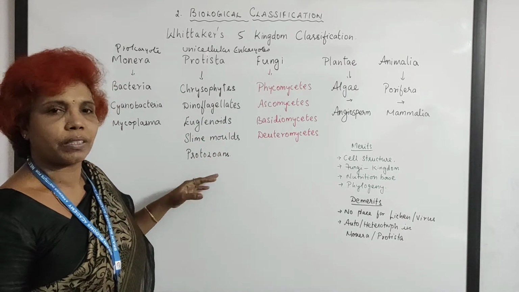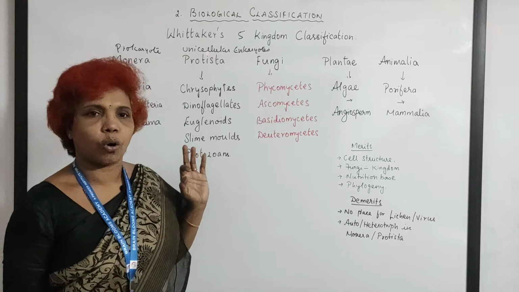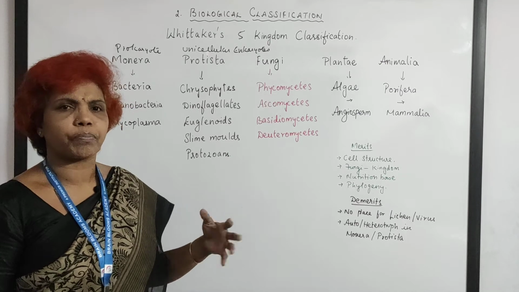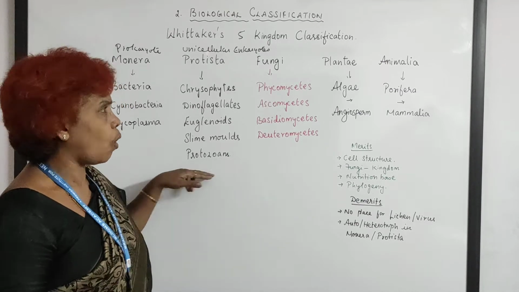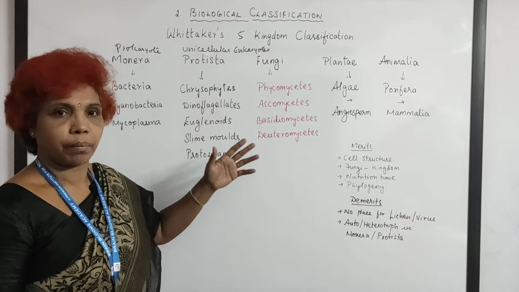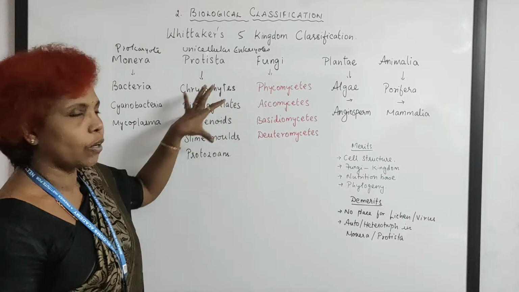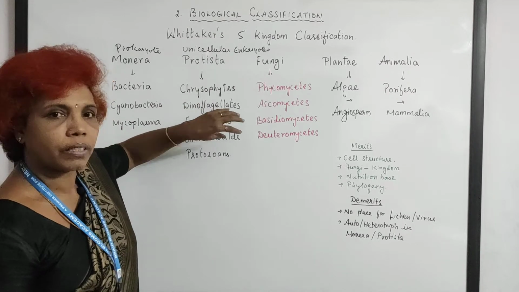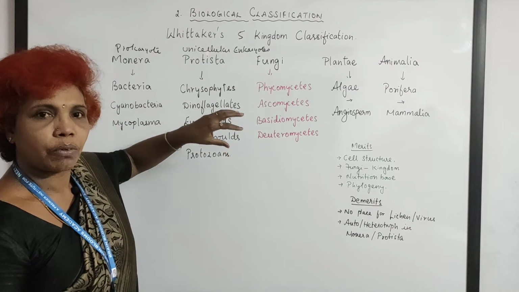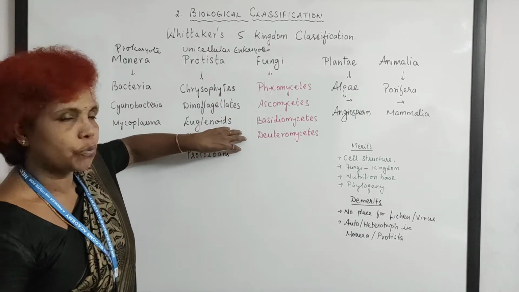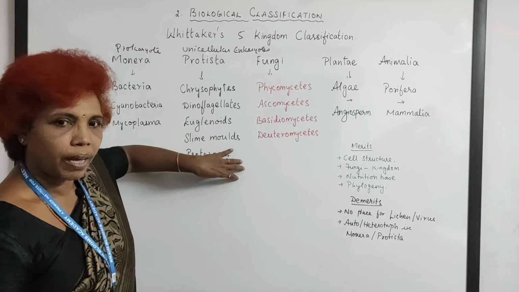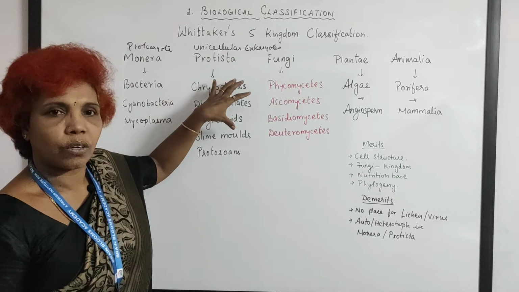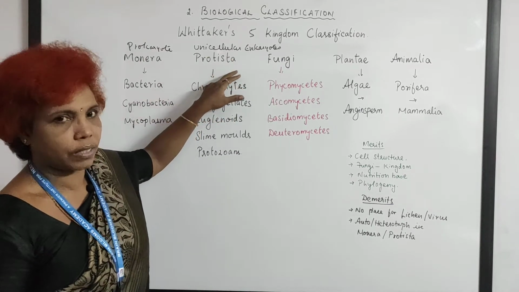And protozoans, protozoans are generally called animalcules, single cellular animals like amoeba, paramecium. They all were under animal kingdom some time back. So this is a combination of, see, these two from the algae, this is from the intermediate organism between plant and animal, and this is from fungi, and this is from animal kingdom. So all the combinations are there in unicellular eukaryotes, that is Protista.